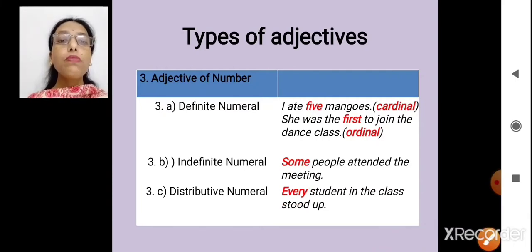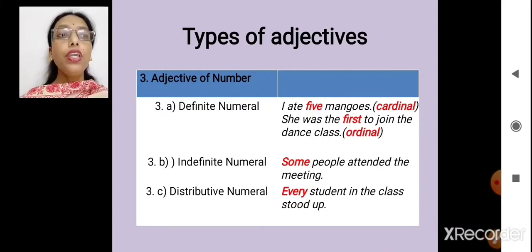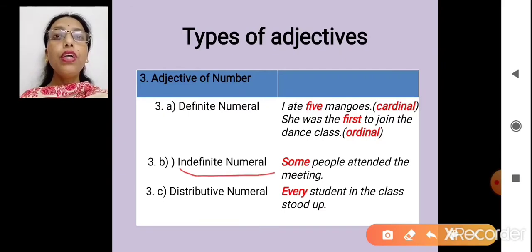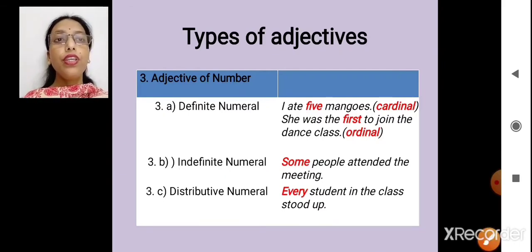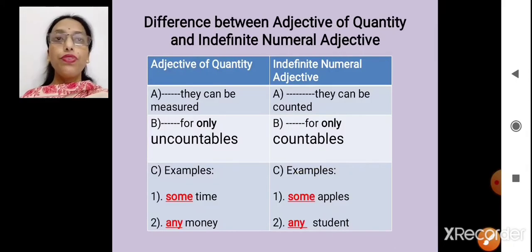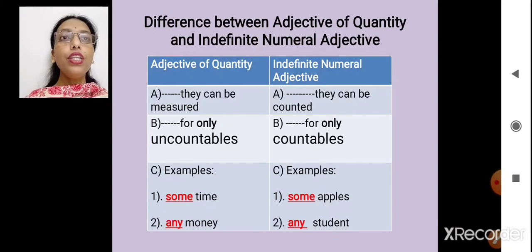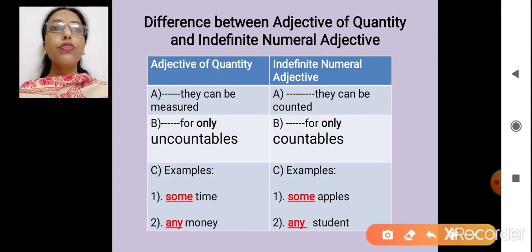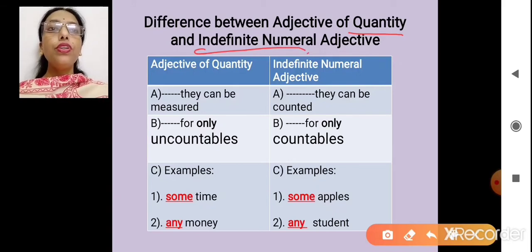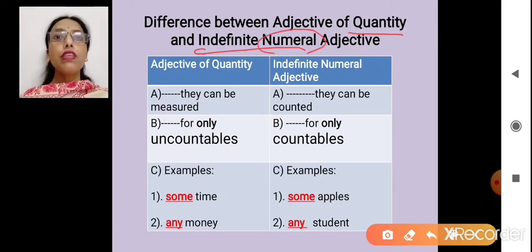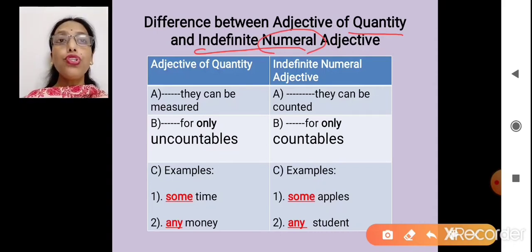Now you will ask me, ma'am, what's the difference between indefinite numeral and the adjective of quantity? So let's see the difference. The word numeral itself says we are talking about numbers. So we can count this, but we are not sure.